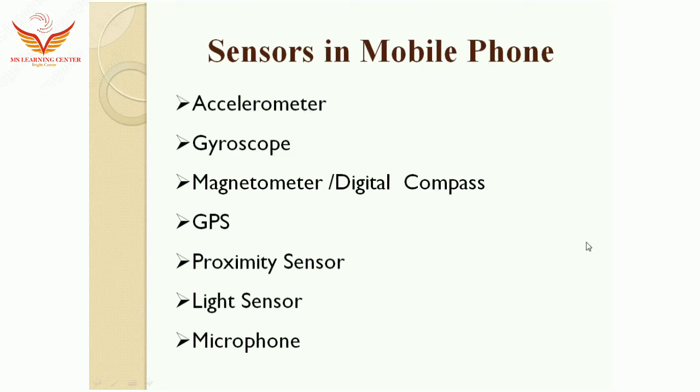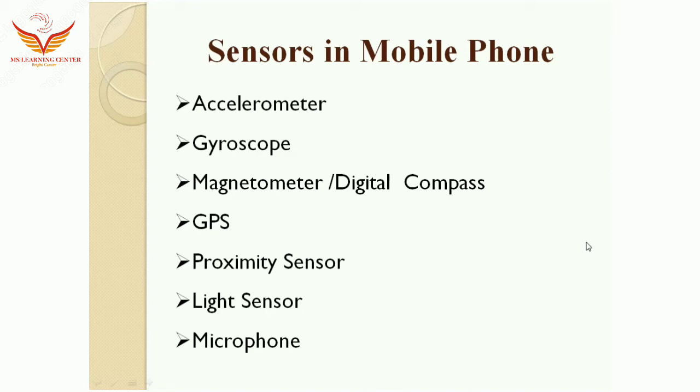The next is the gyroscope sensor. What is the function or role of the gyroscope? This sensor provides the direction of the mobile, like up, down, left, right, or orientation detail of the phone with more accuracy, about how much the device is tilted. So the movement or direction can be found out, along with orientation detail, with more accuracy than the accelerometer.